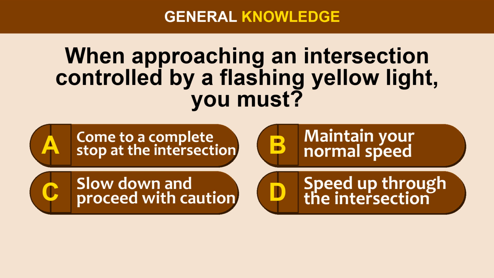Question 18. When approaching an intersection controlled by a flashing yellow light, you must: option A, come to a complete stop at the intersection. Option B, maintain your normal speed. Option C, slow down and proceed with caution. Option D, speed up through the intersection.